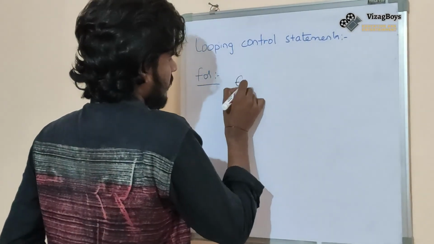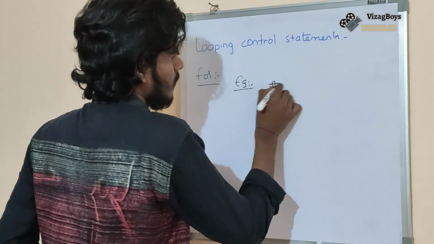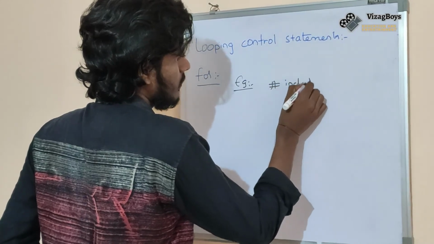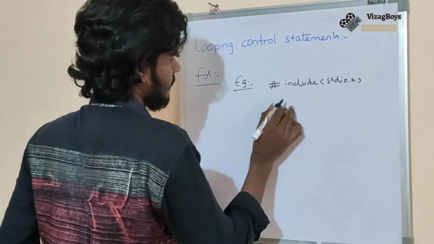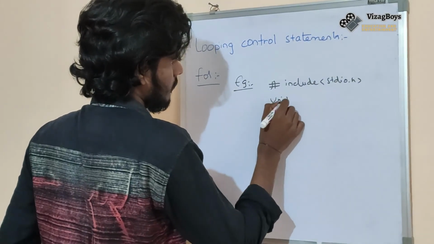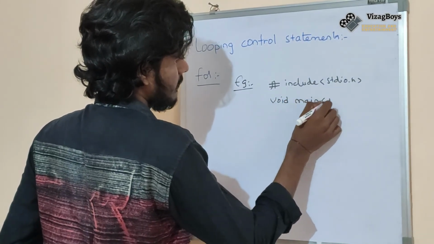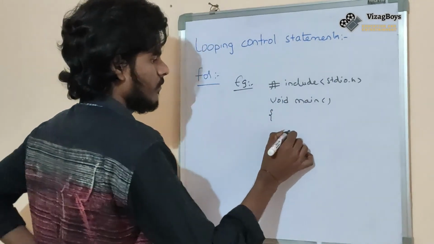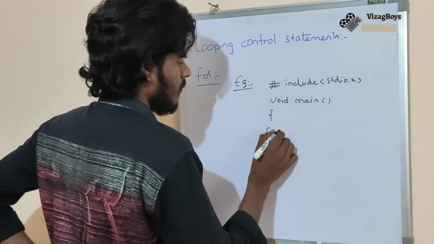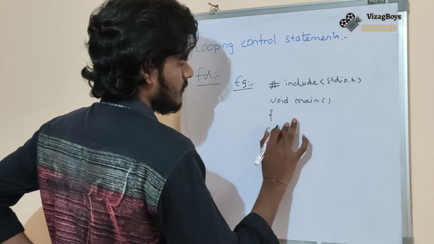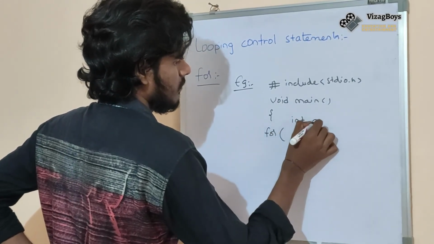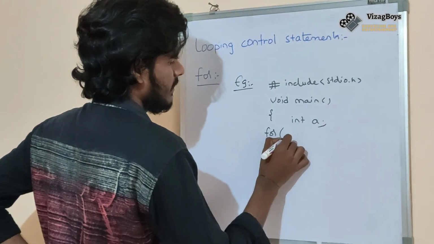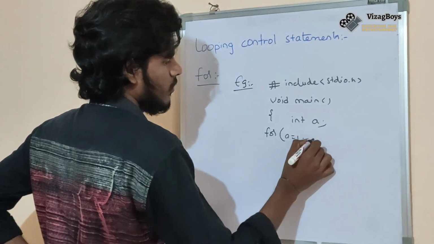Listen carefully. #include <stdio.h>, void main, for int a is equal to 1.